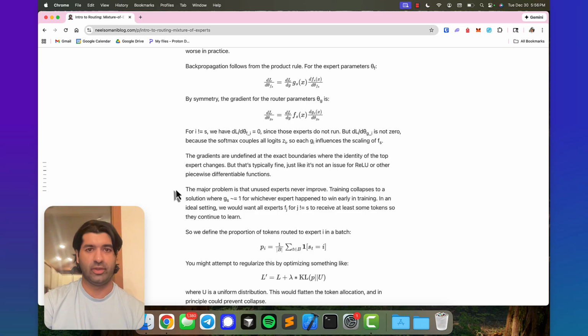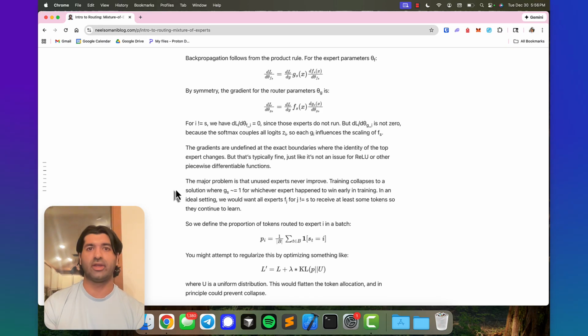And then I note the major failure case, which is that if a network is not selected, then we're basically not going to update it. And it's that point that I made earlier, which is that if i is not the expert network that we selected, then the change in the loss function with respect to that expert network's parameters is going to be equal to 0. And that's an issue because let's say you start off with some random distribution where one network receives 80% of the tokens. That means that that expert's going to improve the most. That means that its loss is going to go down the most, and G is going to continually throw more and more tokens at it. So you'll end up with a collapse of your training process.